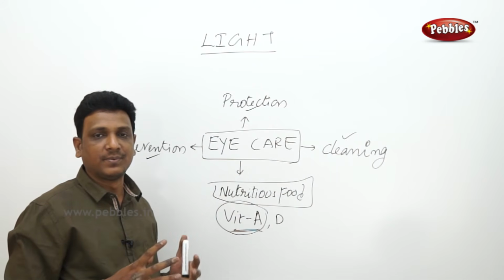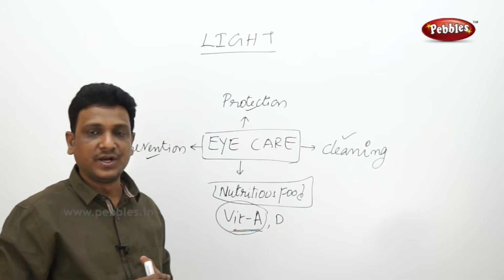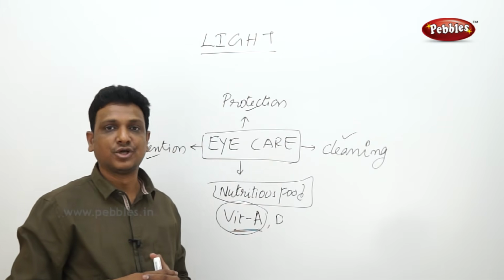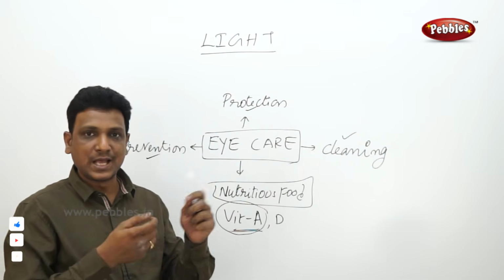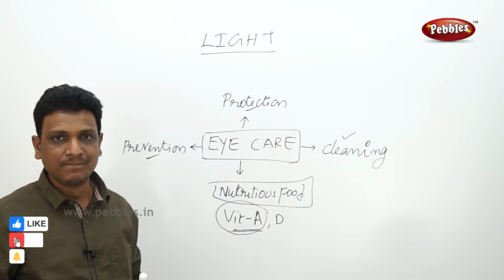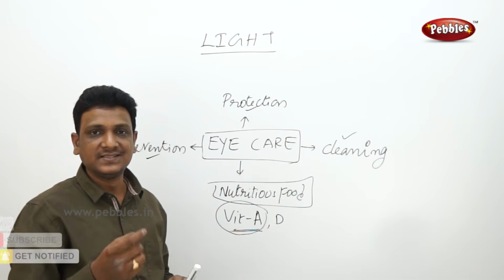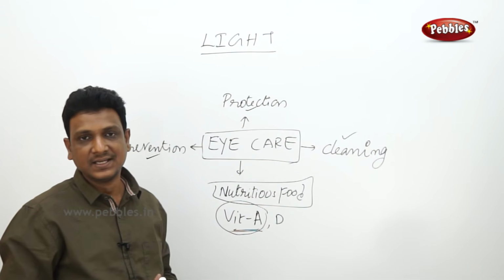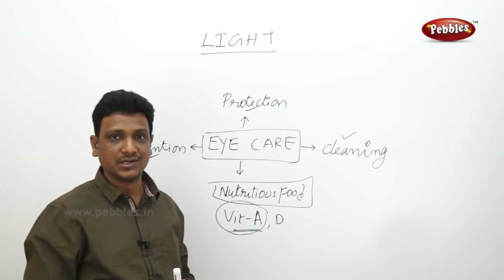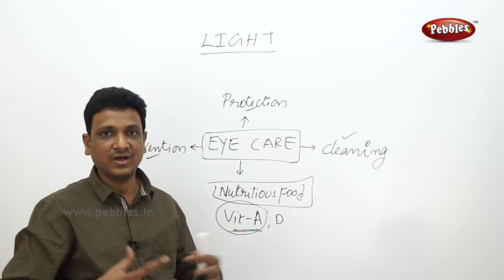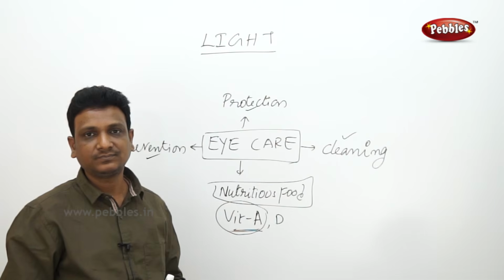Sometimes, even when proper care is taken, certain accidents may happen, so you have to avoid that also. Do not play with sharp, pointed objects. Sometimes you may make arrows and bows with sticks having pointed ends. It is very dangerous. These things may get poked into your eyes, which may damage the vision. Vision is very, very important. Once the vision is lost, you cannot see the colorful world; it becomes dark.